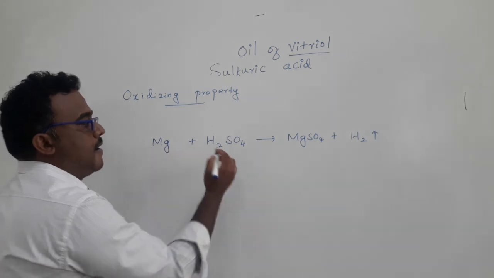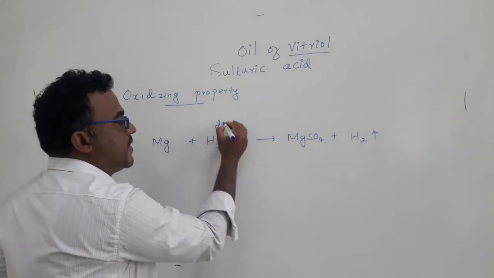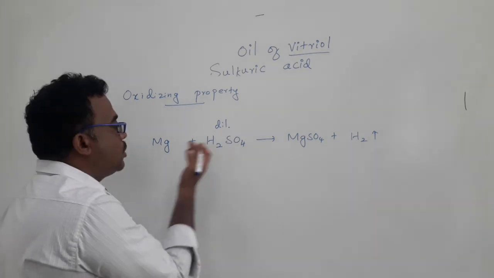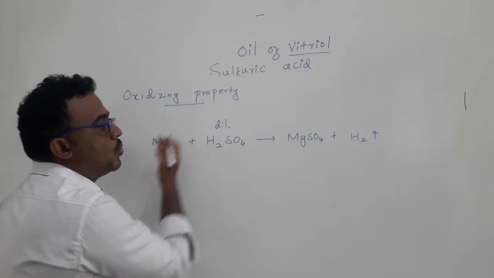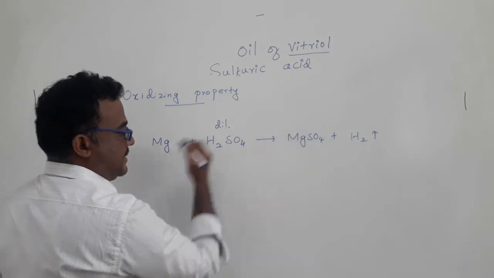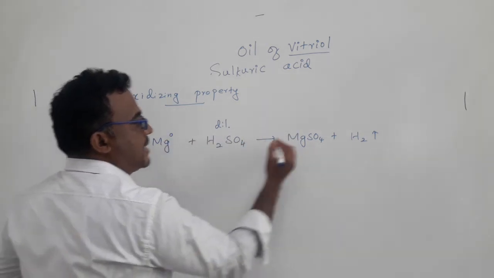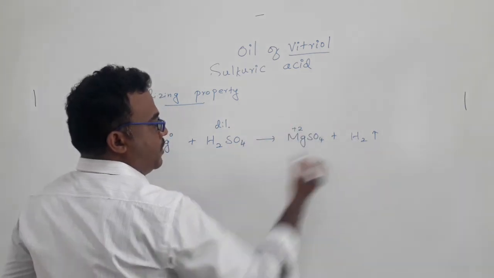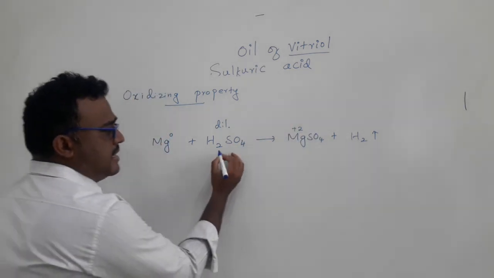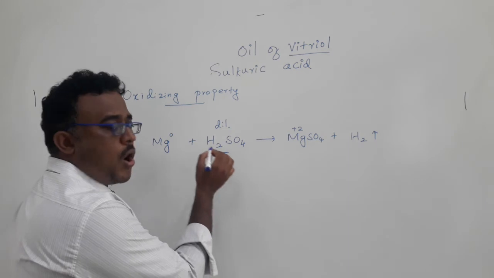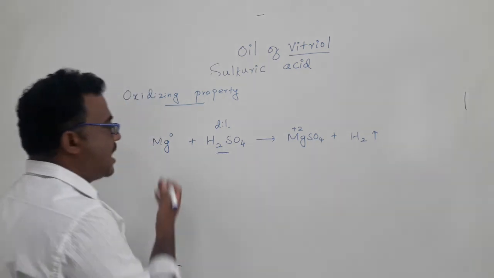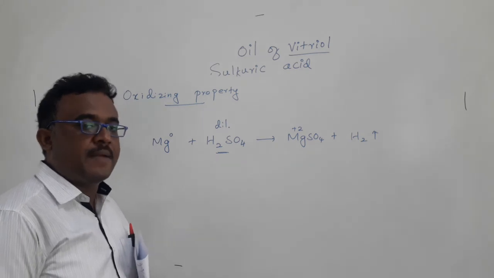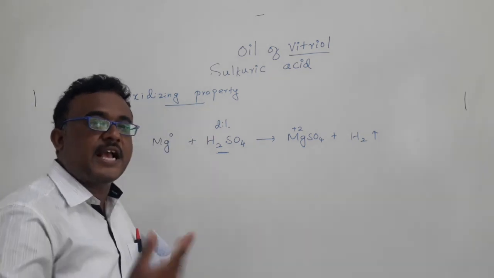So what happened? We need to use here even dilute sulfuric acid. Dilute sulfuric acid itself is enough to react with magnesium to oxidize magnesium 0 to plus 2. Hydrogen here plus 1 to 0. So in this case the sulfuric acid acts as an oxidizing agent. Not only magnesium, you can use even sodium, potassium, rubidium. When you come down, actually the reaction is highly exothermic.